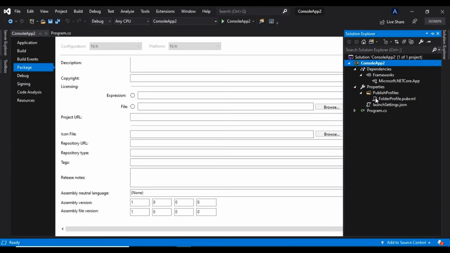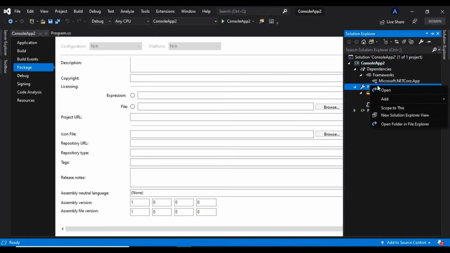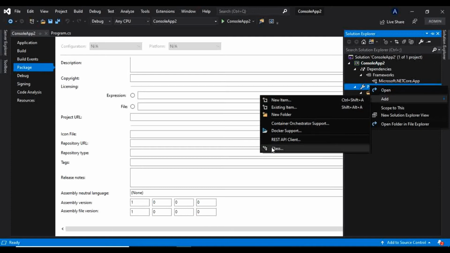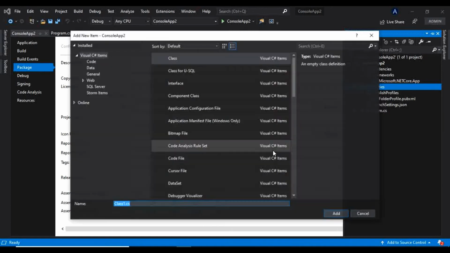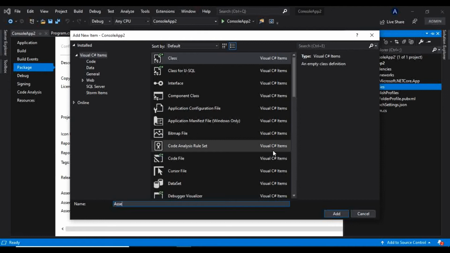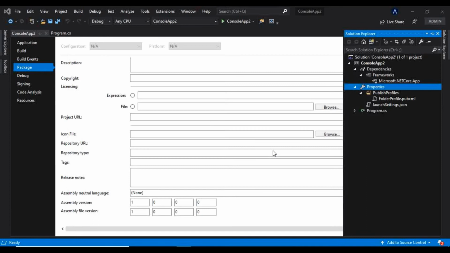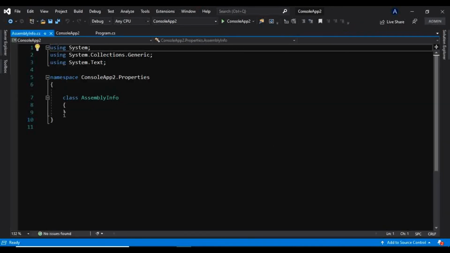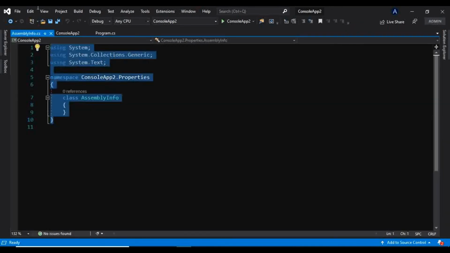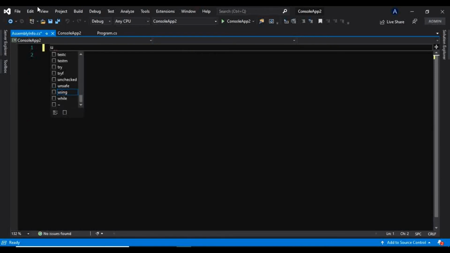If you do not see this, and I am also not seeing this class here, what we can do is right-click on properties, add a class, and name it AssemblyInfo.cs. We don't need this; we need only the using statement, that is System.Reflection.